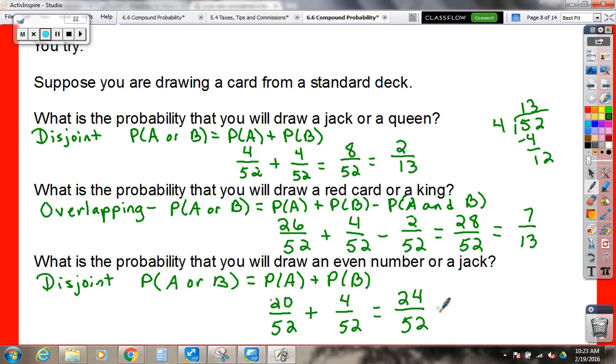So 24 out of 52, all right, guys, reduce this. 2 can go into 24 12 times, and 2 can go into 26 13 times, so that's 12 over 26. How many times does 4 go into 24? 6 times. 4 times 6 is 24. We're trying our best. And 4 into 52 is 13, so 6 out of 13.